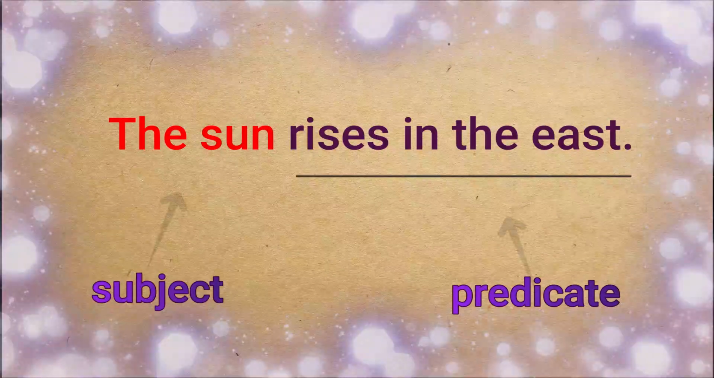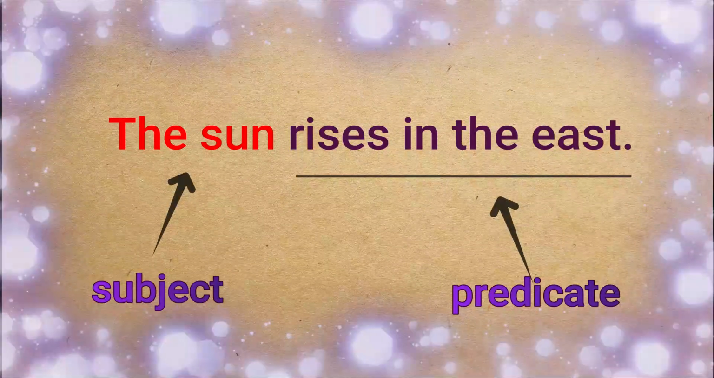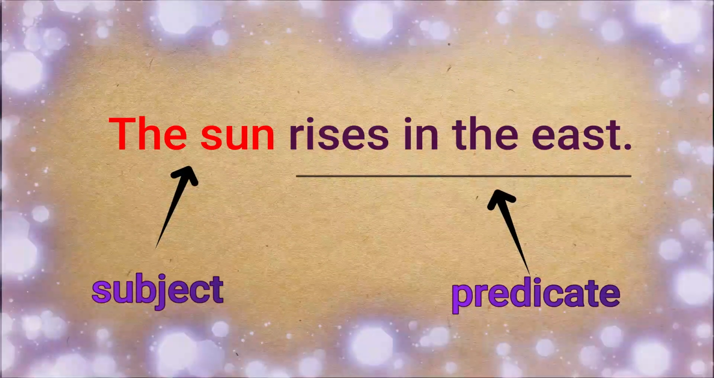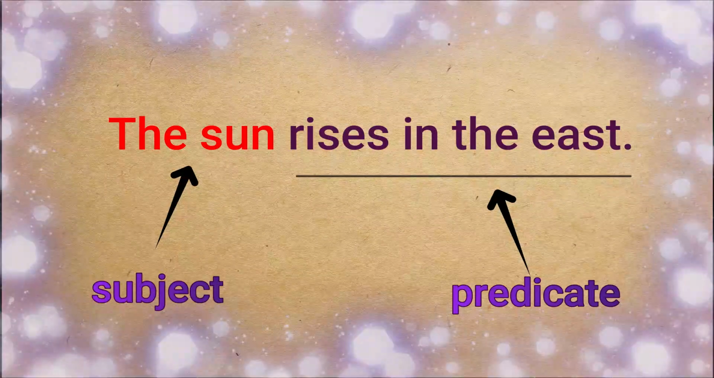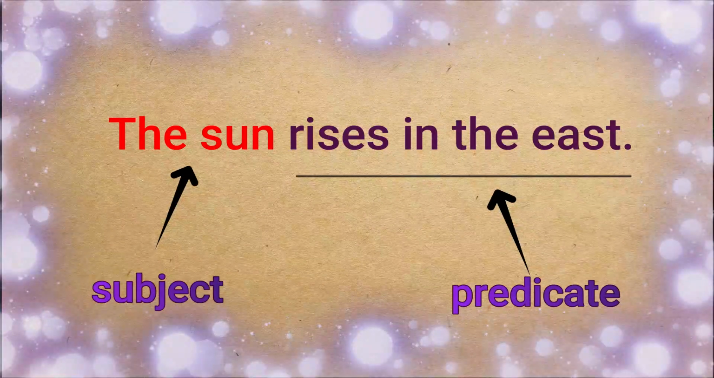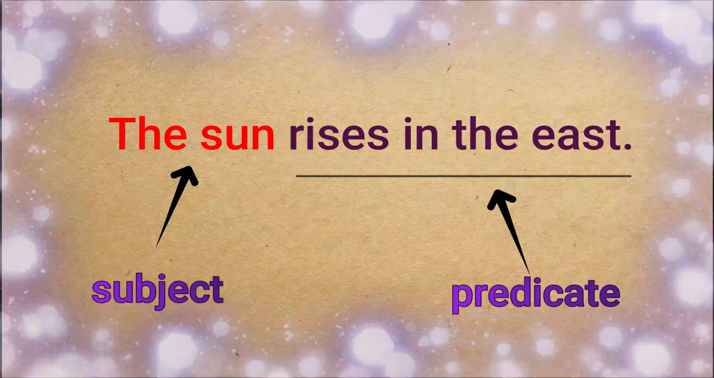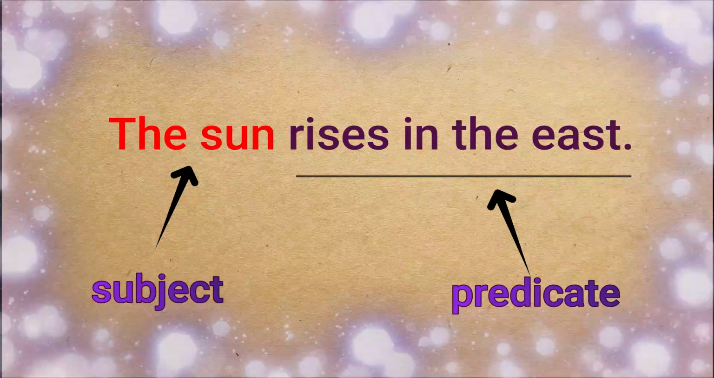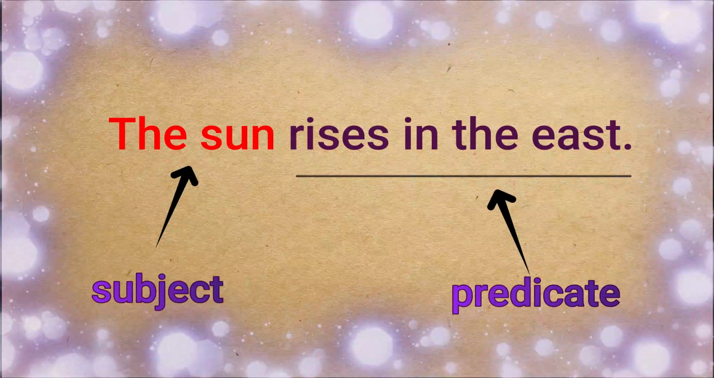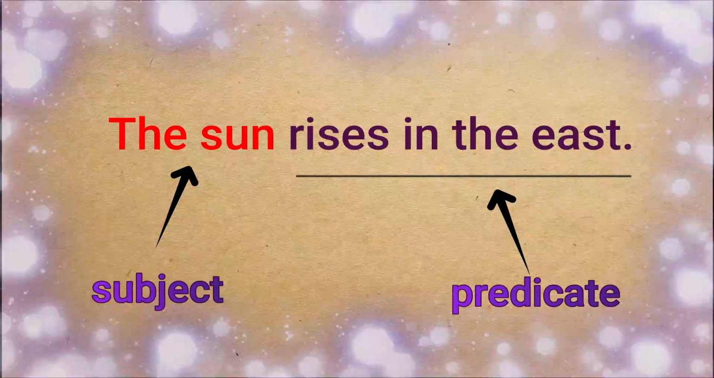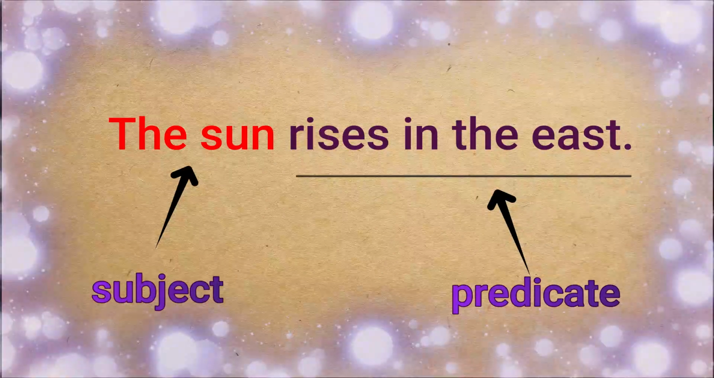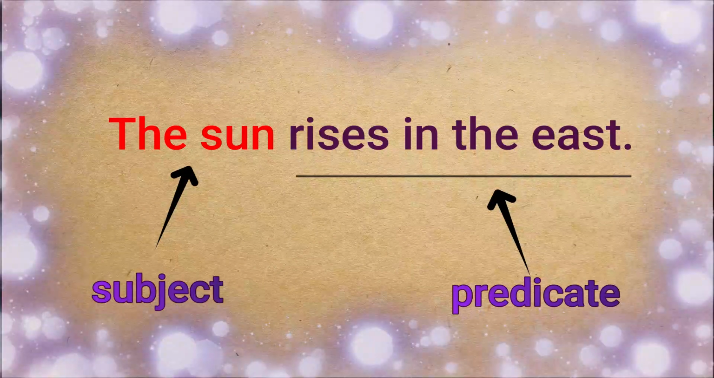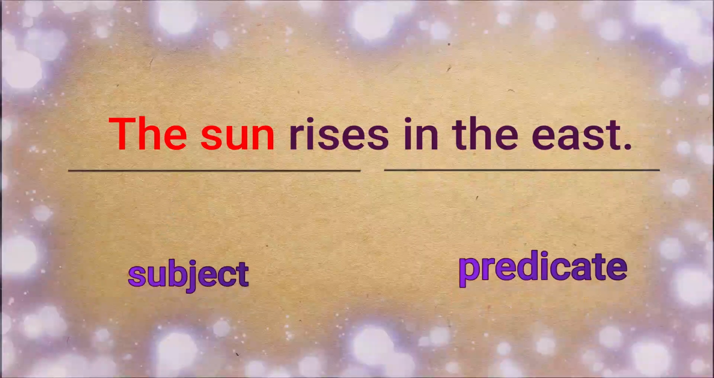Next example. The sun rises in the east. What rises in the east? The sun. So the sun is the subject. And what are we telling about the sun? Rises in the east. So this part is the predicate. We can also simply know that the part which is left after the subject, this remaining part, is the predicate.